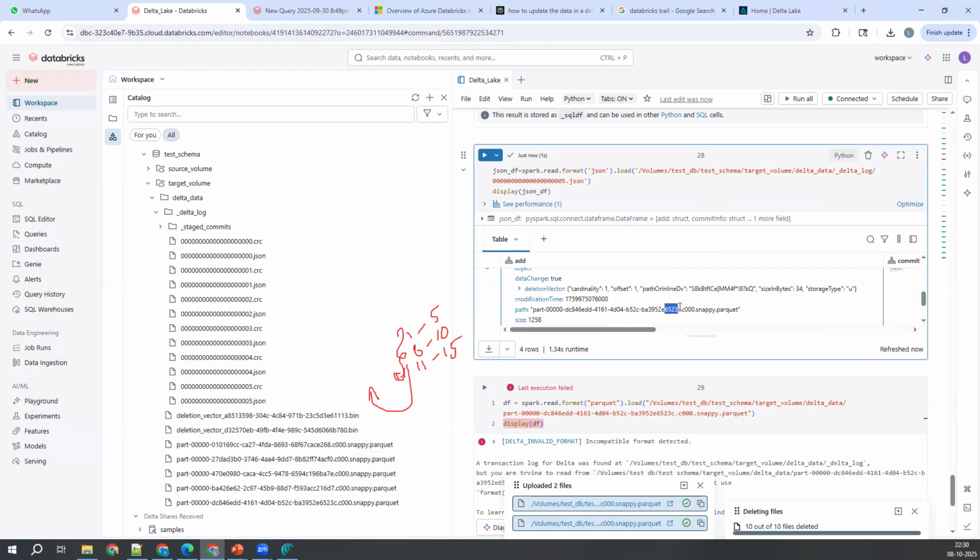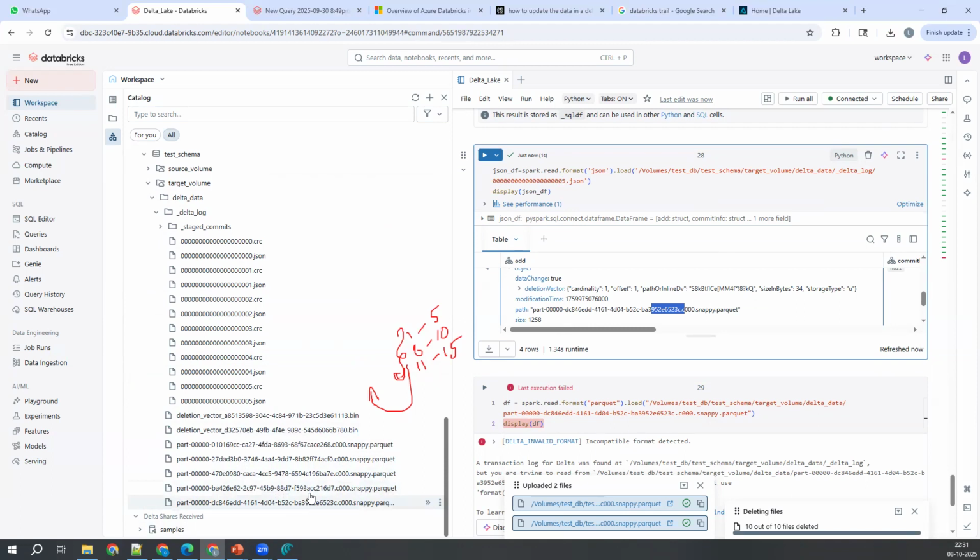This is the update that happened on this file. With updated data, it is going to create a new file. That means overall, when you do an update operation, two new files are getting created indirectly here.